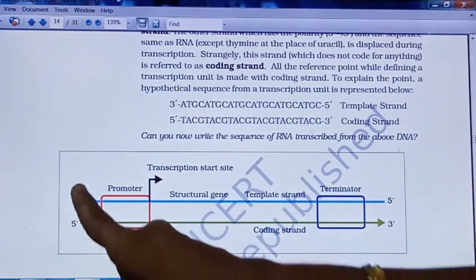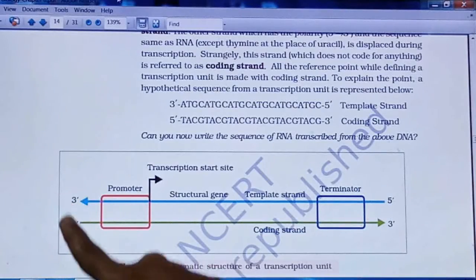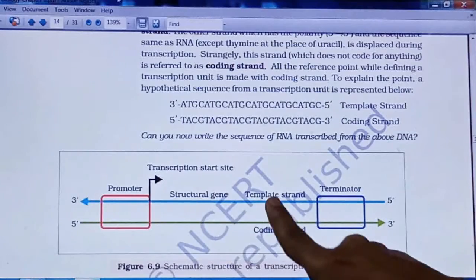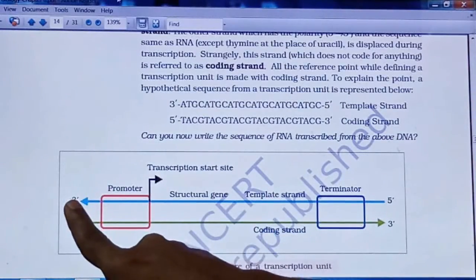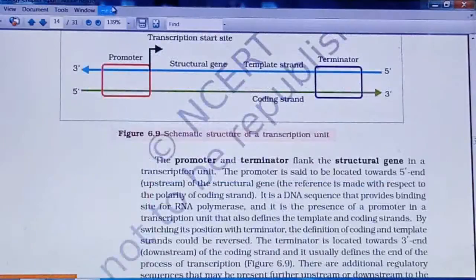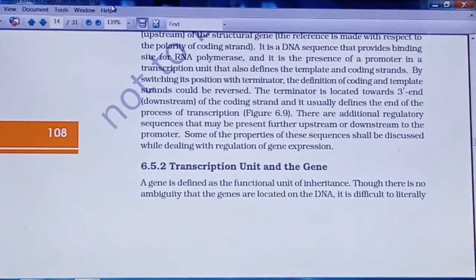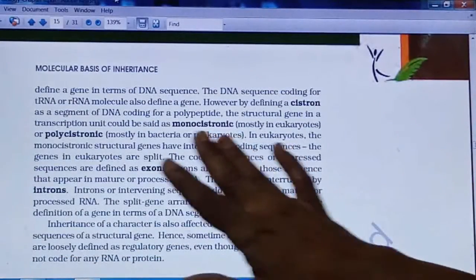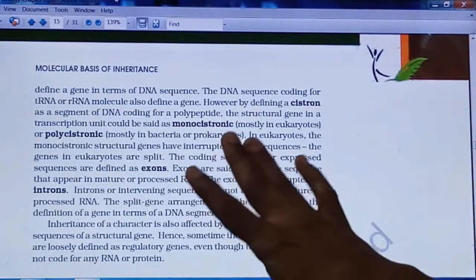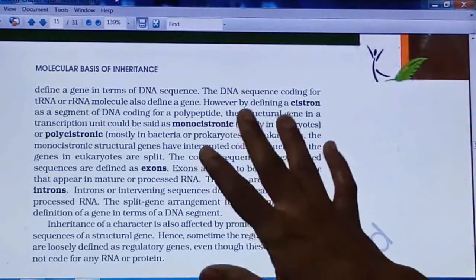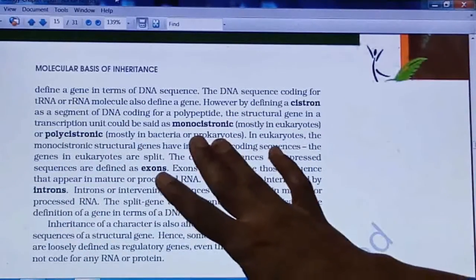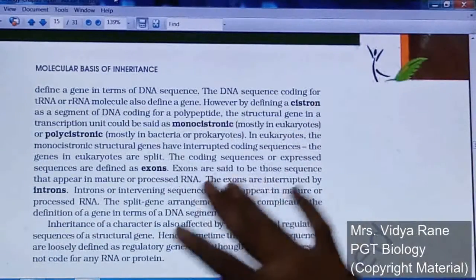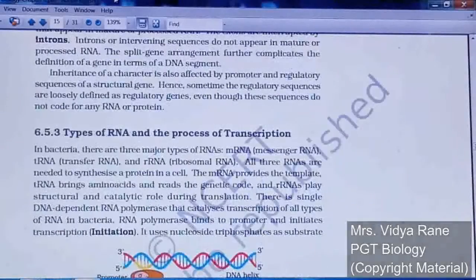So the ends of these strands you have to remember, 3', 5', right? And here on the structural gene the template strand is there, so the 3' end will be here and on that side the promoter will be there, right? Next one, the transcription unit and the genes in that. What is meant by monocistronic genes and polycistronic genes, in which monocistronic genes are found in eukaryotes and polycistronic genes occur in prokaryotes. What are exons, introns, cistrons. All these definitions will be asked for 1 mark.